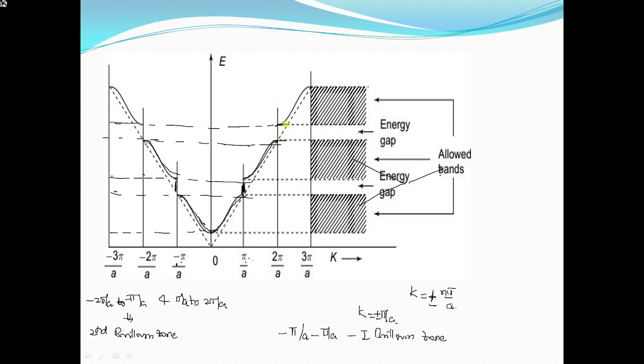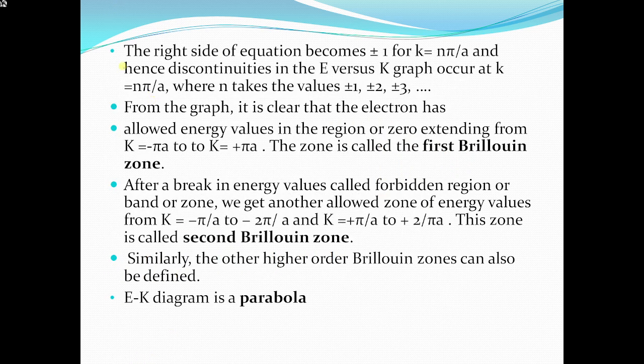Again there is a discontinuity at K equal to plus or minus 2 pi by A. So at every K equal to plus or minus n pi by A, there will be a discontinuity. Like this we can divide the graph into zones that we call Brillouin zones.